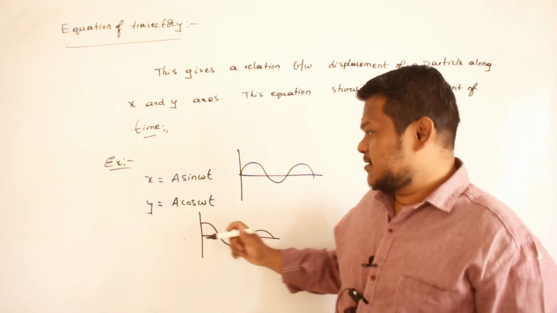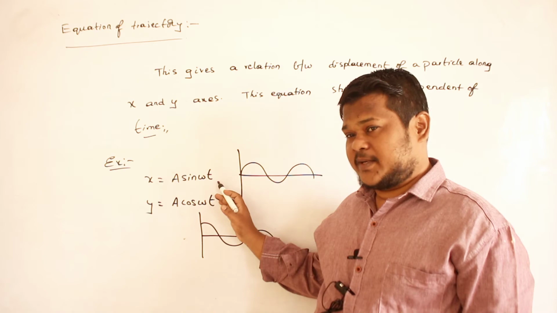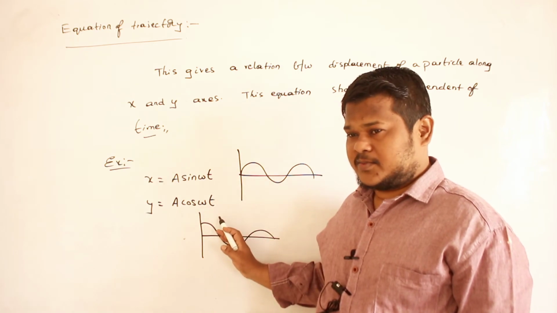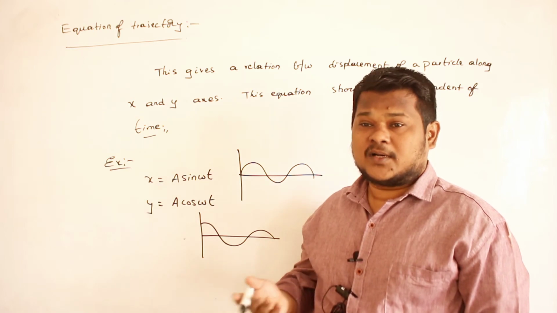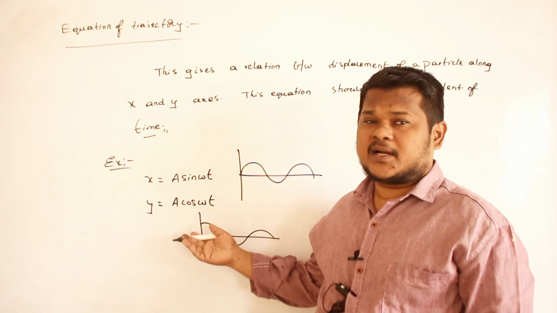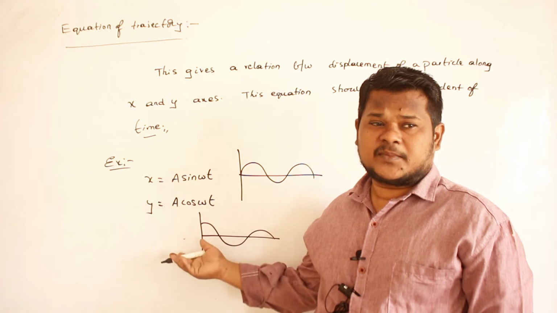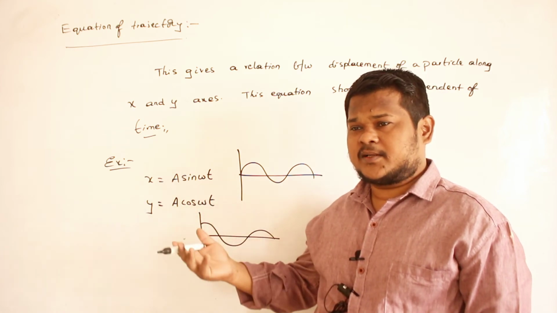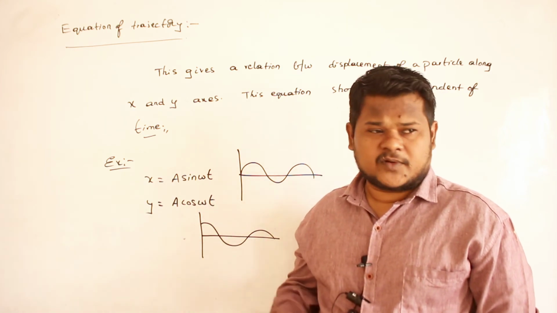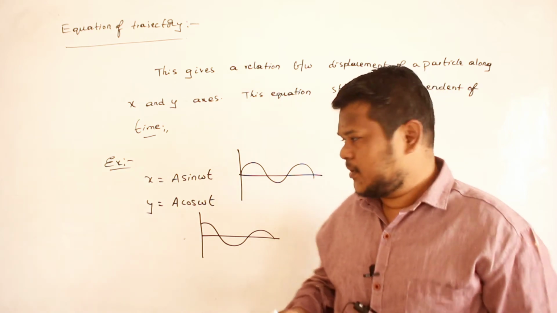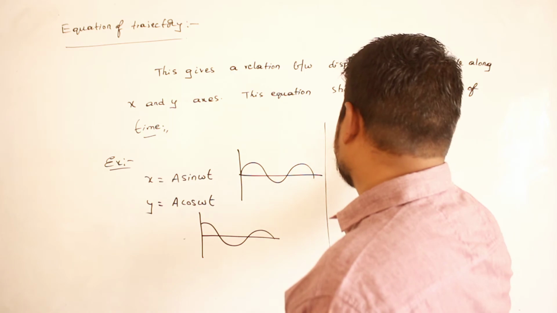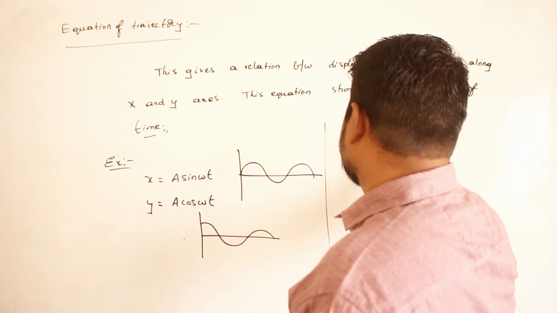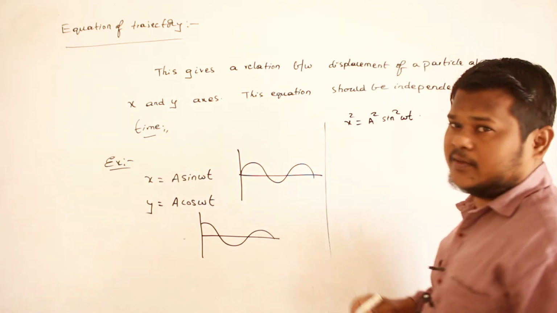See, here I have sin omega t, here I have cos omega t, and sin square plus cos square is 1. So why don't you square them and add them? If you square them and add them, then sin square omega t plus cos square omega t will become 1. That's it, very simple. Clear? So therefore what I do is, I will take x square. x square is equals to a square sin square omega t. Clear?